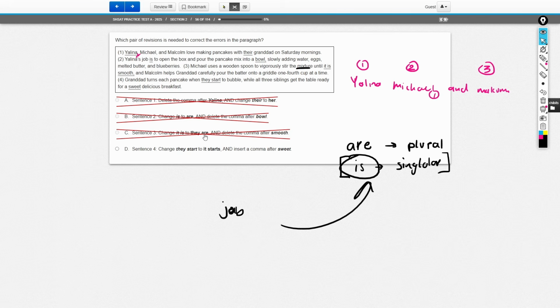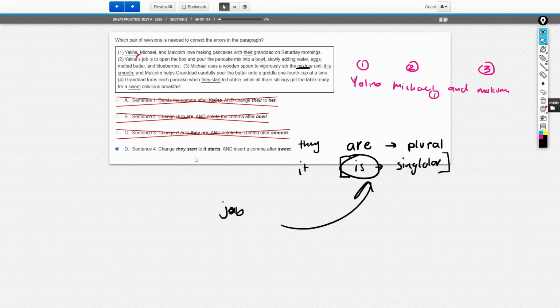The mixture until it is smooth. We use it is to describe singular things. It is singular. They are plural. Okay? So again, singular mixture. One thing has to be singular. That leaves us with choice D as the correct answer just by process of elimination, but let's actually see why.